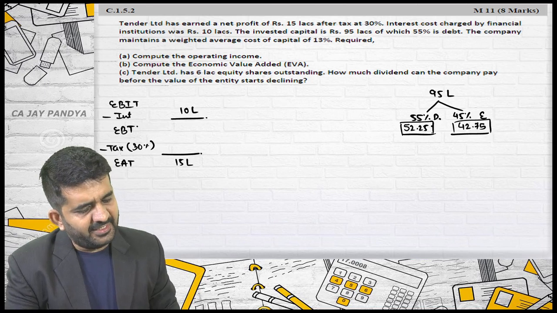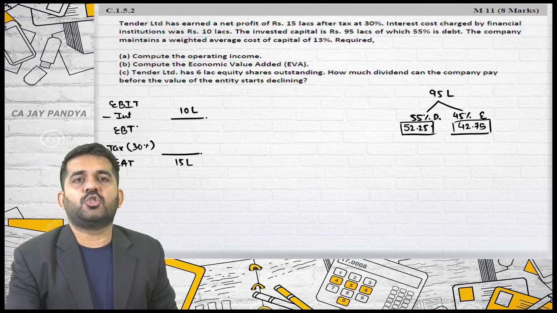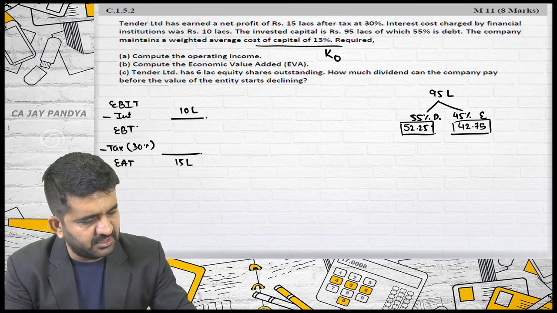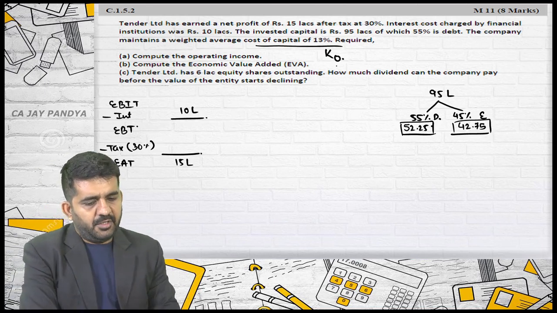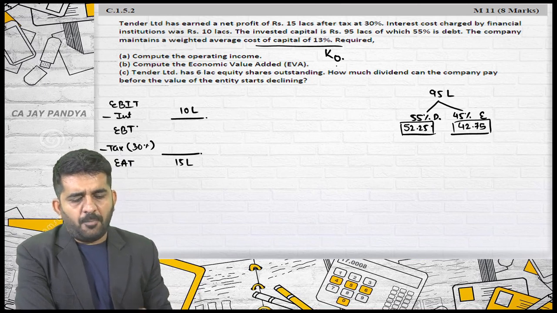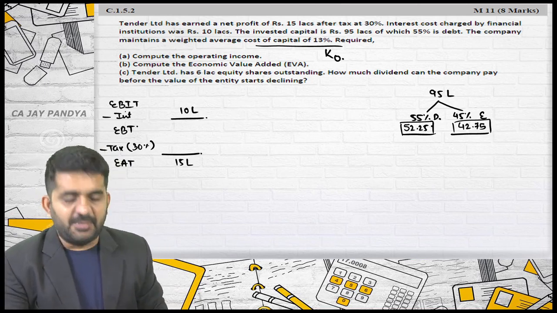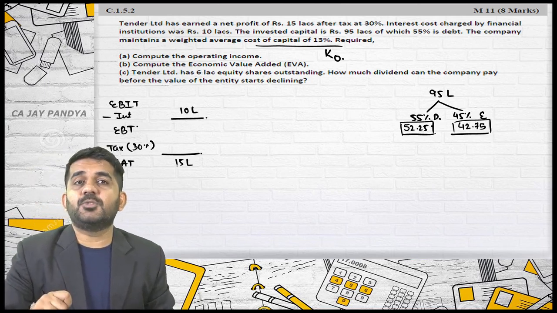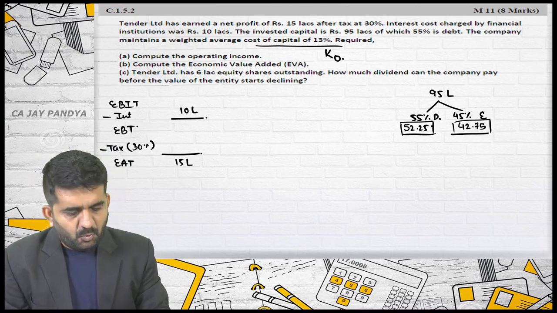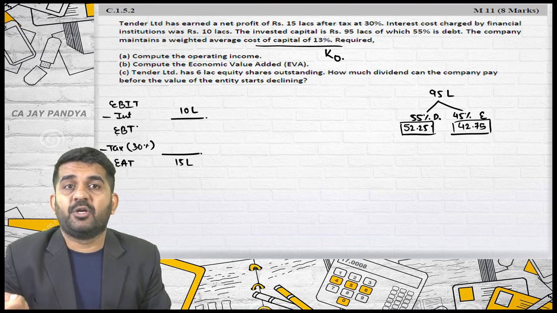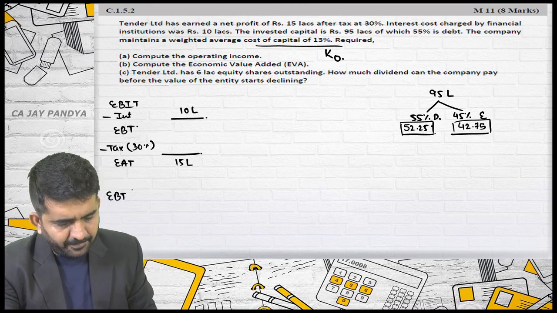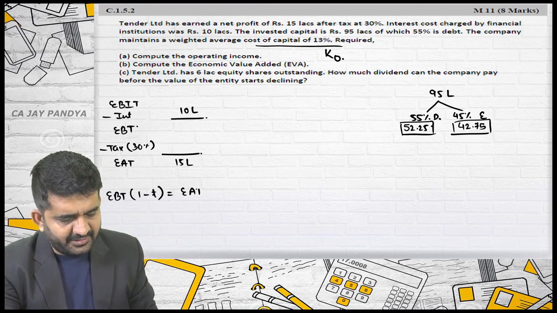The company maintains a weighted average cost of capital of 13%. So KO is directly given. This is nothing but KO. Required: compute the operating income. So I need to find out EBIT. If 15 lakhs is profit after tax, what will be profit before tax? If EBT was given, EBT into 1 minus T would be nothing but EAT.